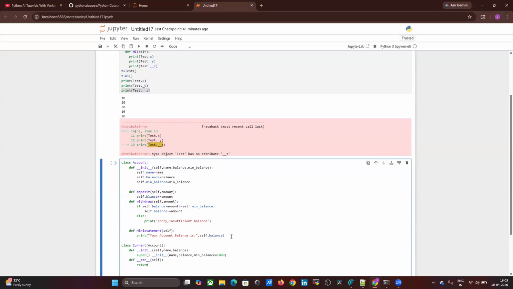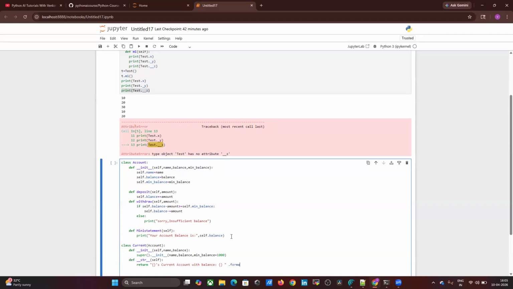What happens is: current account balance. Your current account with the balance. Current account with the balance, some amount. Okay.